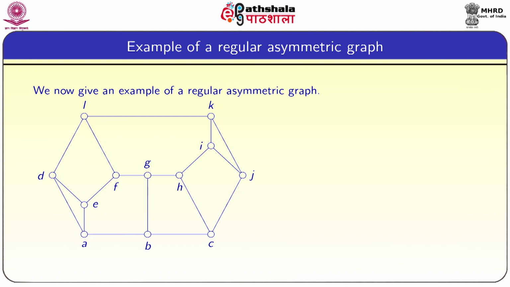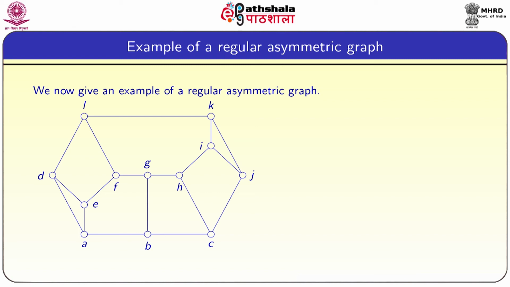Example of a regular asymmetric graph. We now give an example of a regular asymmetric graph. If you look at this graph, the degree of each vertex is 3. Now, we are going to show that the only automorphism of this graph is simply the identity. So, the proof goes like this.